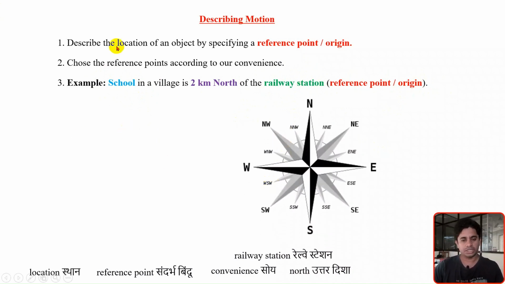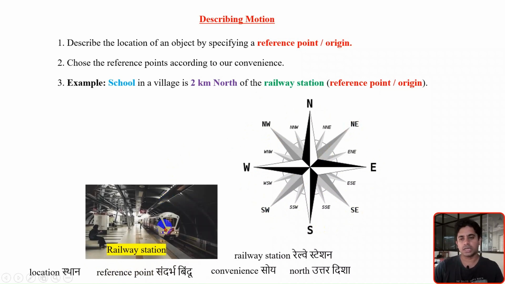Now we know the directions: east, west, north, south, northeast, northwest, southwest, southeast. We will make use of these directions. Suppose this is the railway station, our reference point or origin.